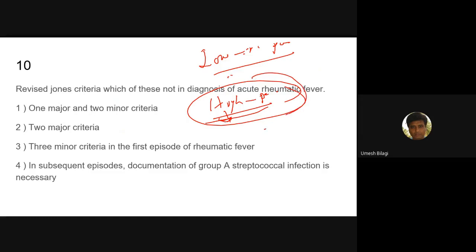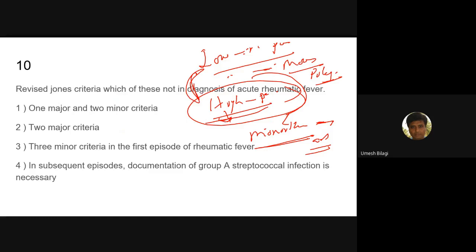The basic difference is that in high risk, even if the person has monoarthritis, it is taken as arthritis, a major criterion. Whereas in low risk, monoarthritis is not taken. We need to have a polyarthritis only. That is the basic difference between these two, low risk population and high risk population.